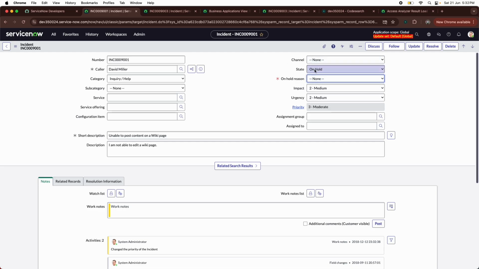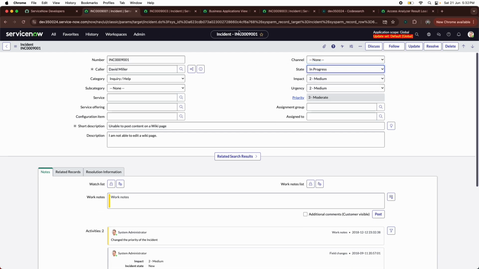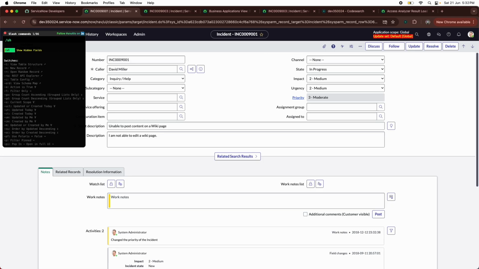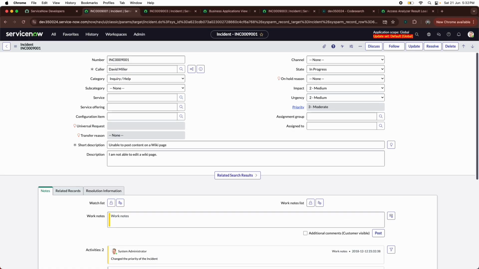Suppose in a table you want to see which fields are hidden. The fields are created, but they only appear in certain scenarios. Then with the help of control slash or command slash, and then unhide, you can see show hidden fields. Just press enter.